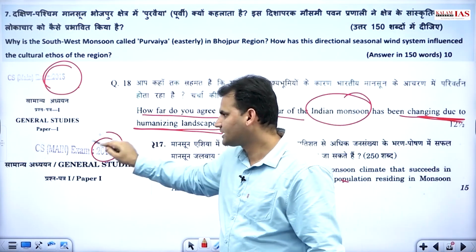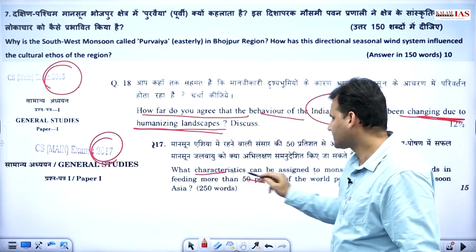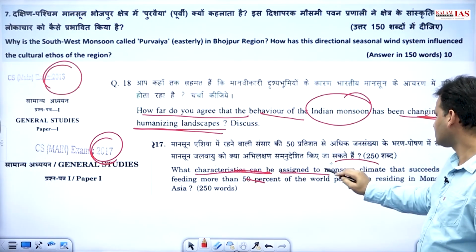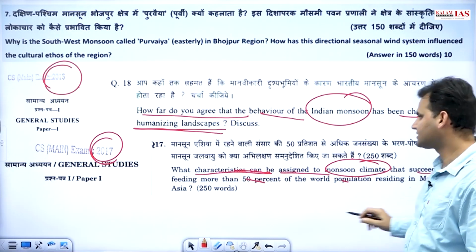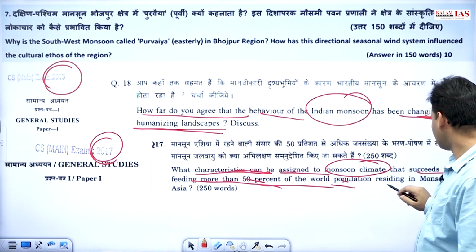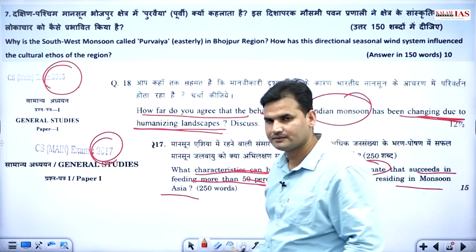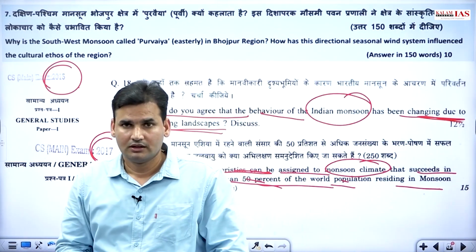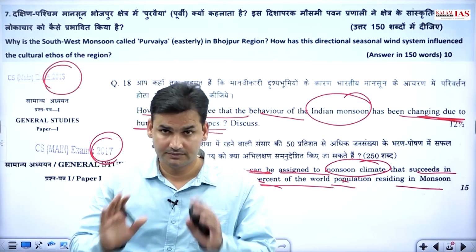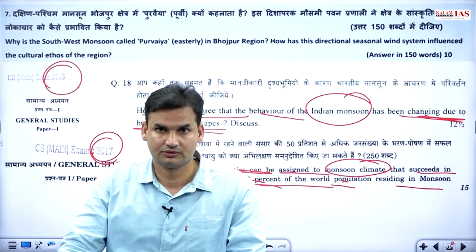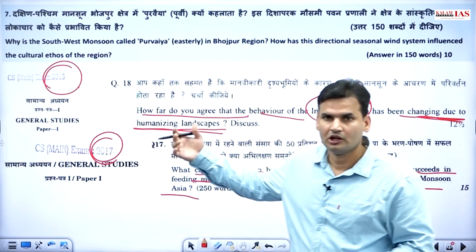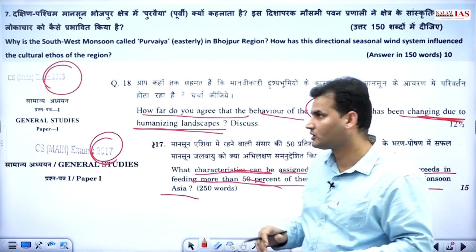Also, year 2017: what characteristics can be assigned to the monsoon climate that succeeds in feeding more than 50% of the world population residing in the monsoon Asia? So getting an idea कि UPSC monsoon से related, it is asking applied questions, not direct questions, right? Of course, we need to know what is the mechanism and everything involved.